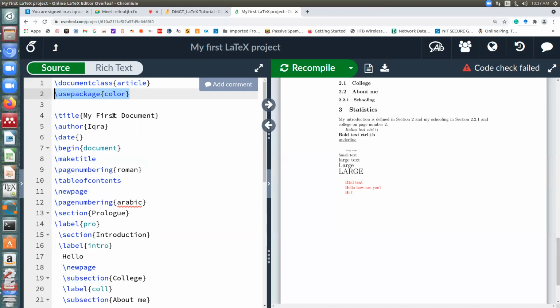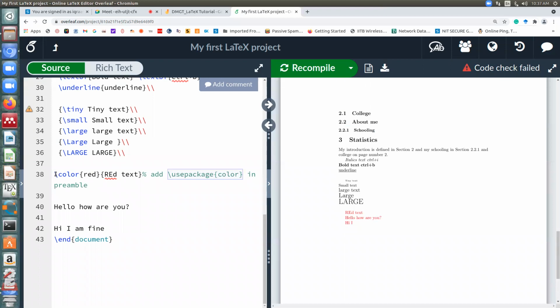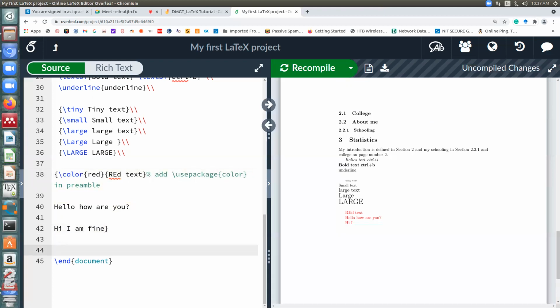Okay, Rohit. And as you can see, it's just continuing in red. So let me limit its area. Yes, that's what I said.